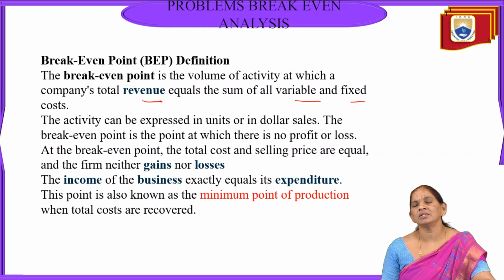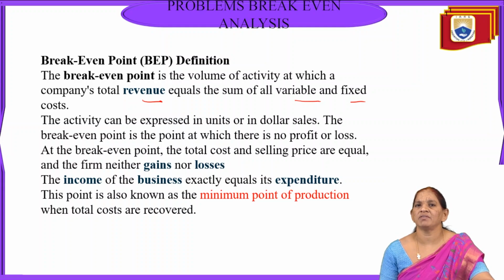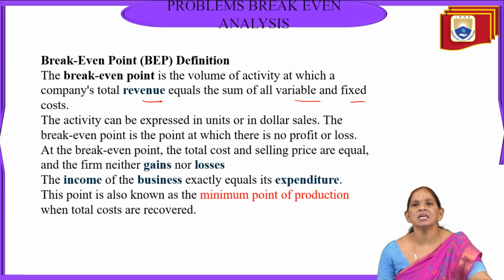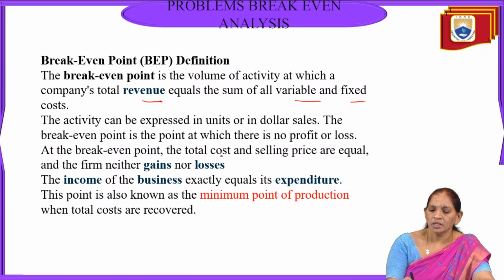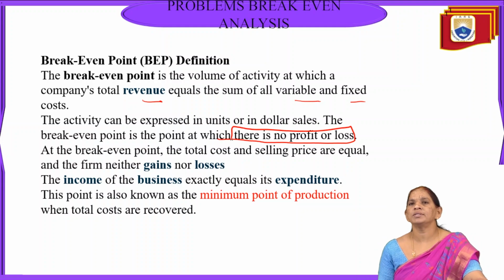In the case of units, it depends on what production units we have, and based upon those units we can express the BEP. Sometimes we can also express the BEP in sales volume. So it is a point at which the organization gets no profit and no loss.